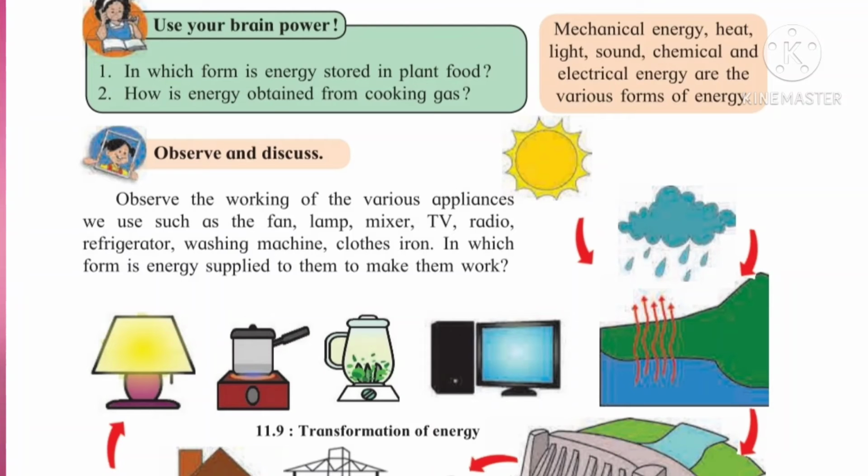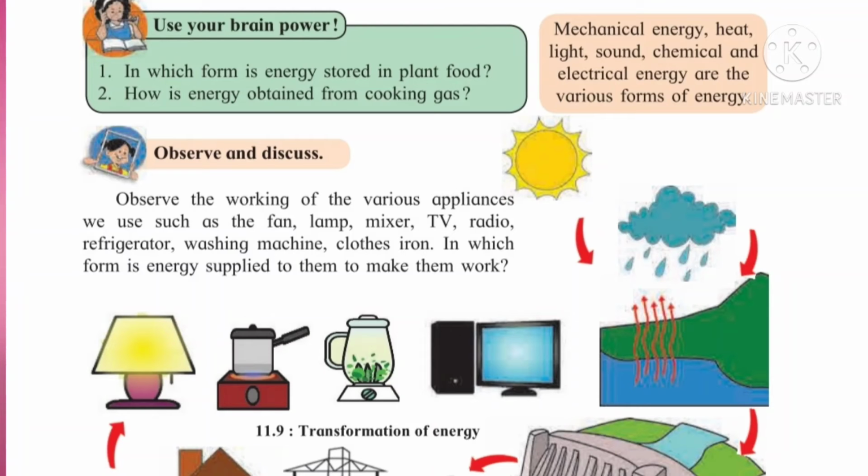So that is one form of energy. Now see, mechanical energy, heat energy, sound, chemical and electrical energy are the various forms of energy.